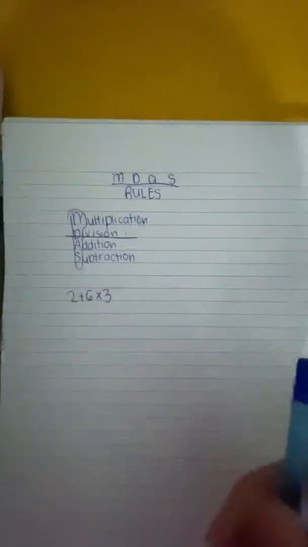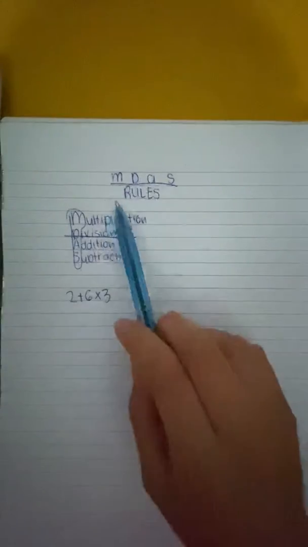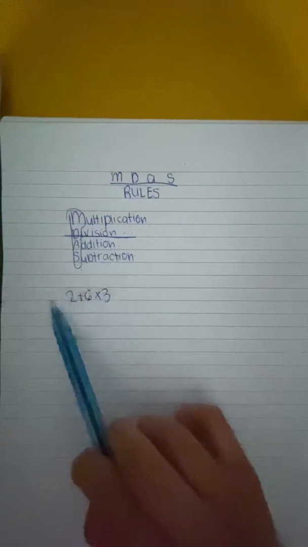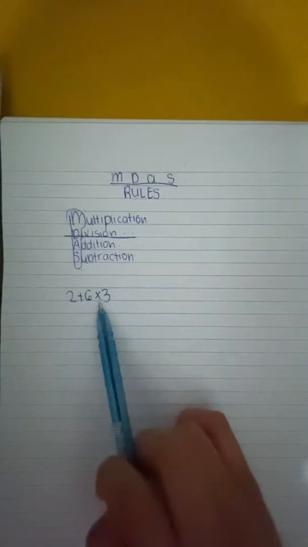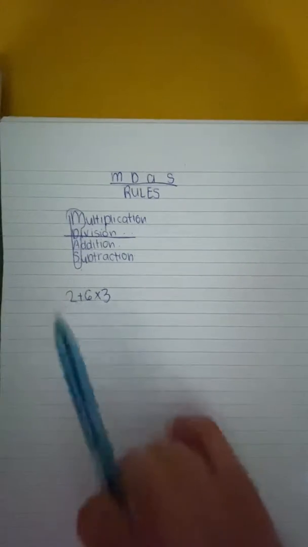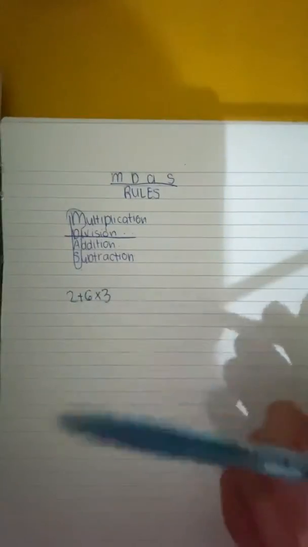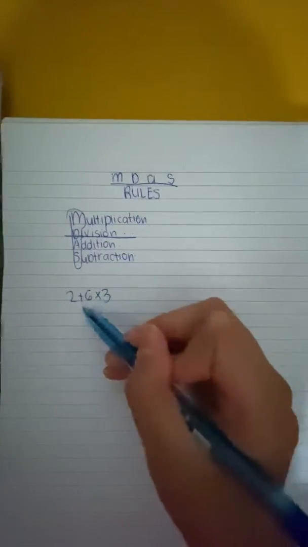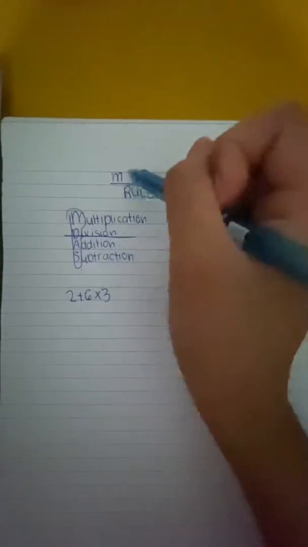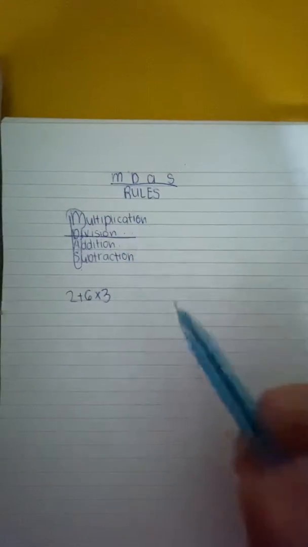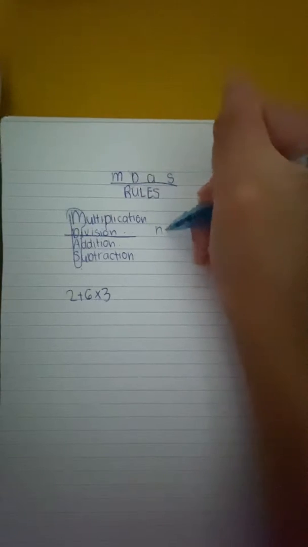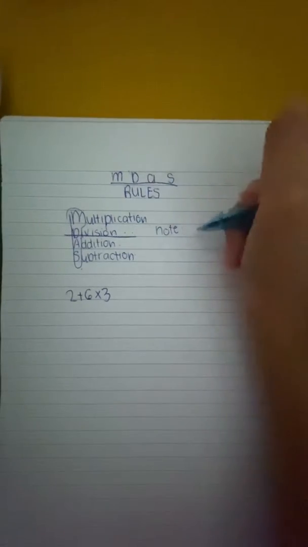So here we have 2 plus 6 times 3. Remember, in the word MDAS, multiplication and division come first. As you can see here is the multiplication and here is the addition. In the equation, addition came first, but in the rules of MDAS, multiplication and division come first. And we also have to note that it is from left to right.